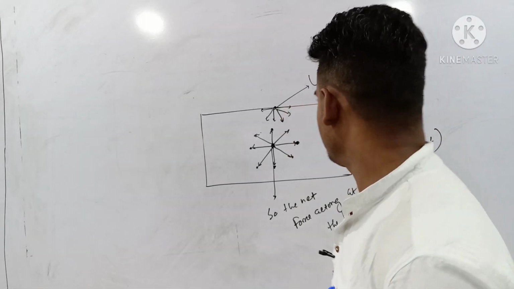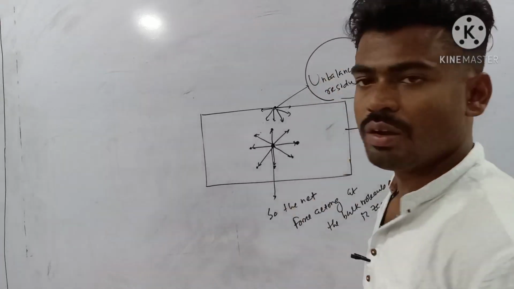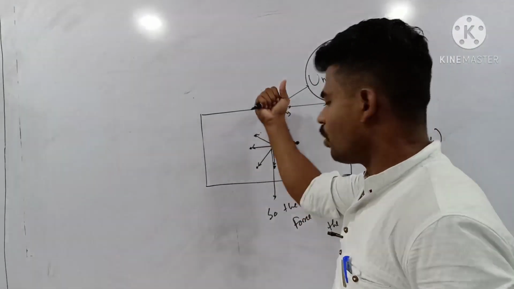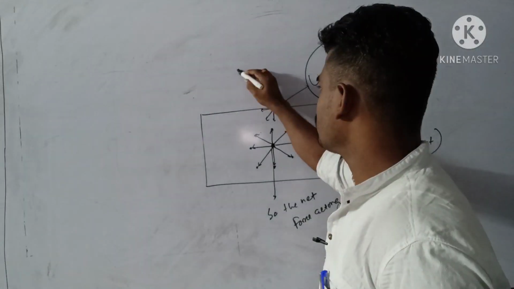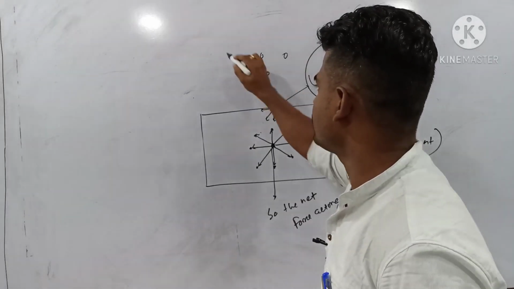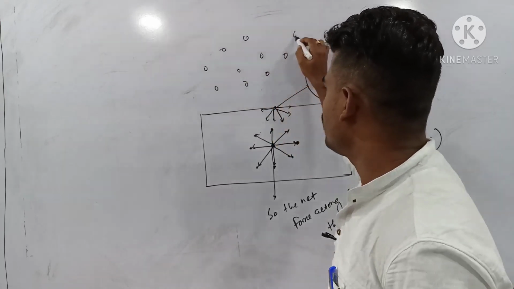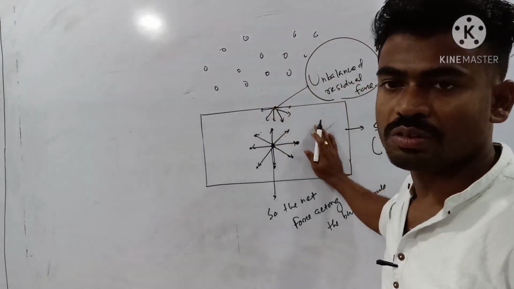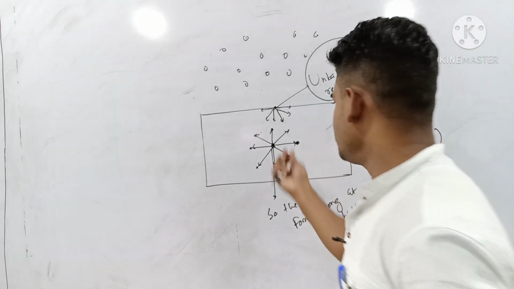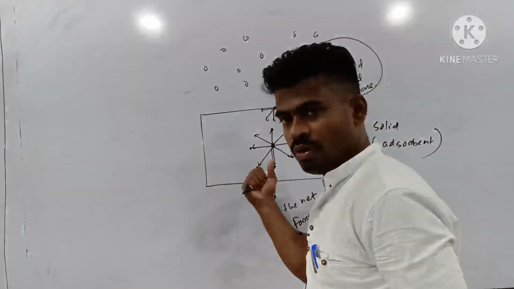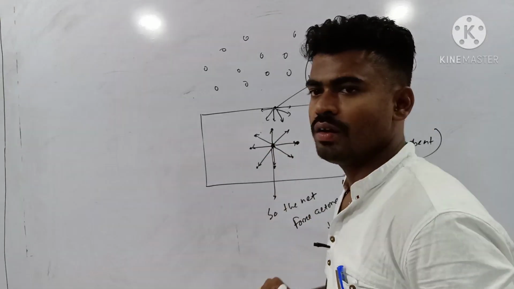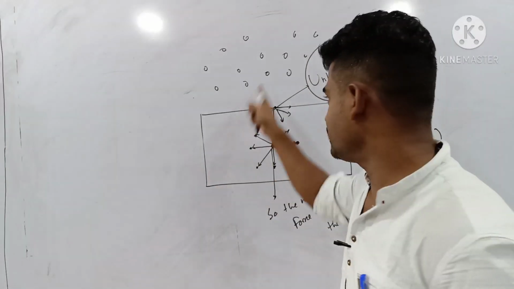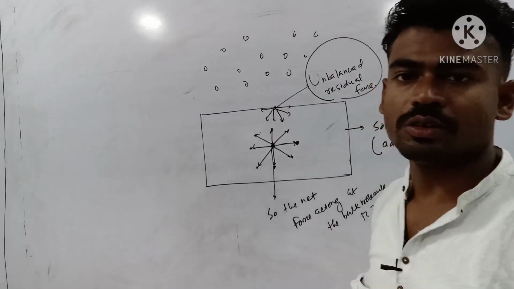Is that clear? Due to such unbalanced residual force, automatically it has tendency to attract the molecule. Suppose a gas adsorbate is there, I need to adsorb this gas over this solid surface. So this inward pull of the surface molecule is responsible for the accumulation of these gas particles over the surface of this solid.